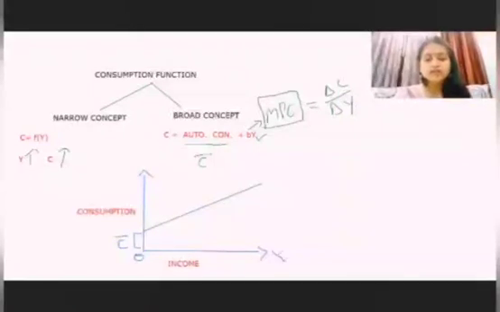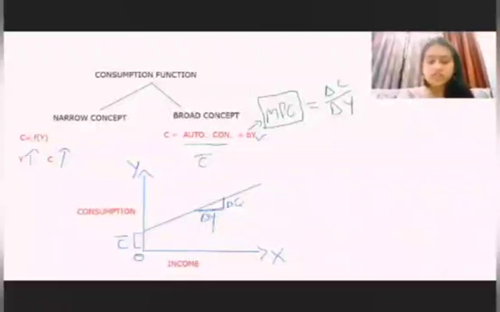Now what does this increase show? This portion shows the change in income, and this portion shows the change in consumption. This delta is related with change.